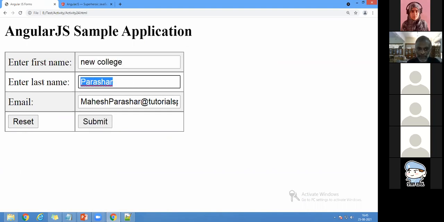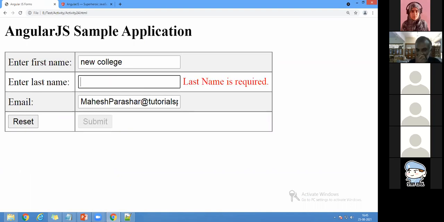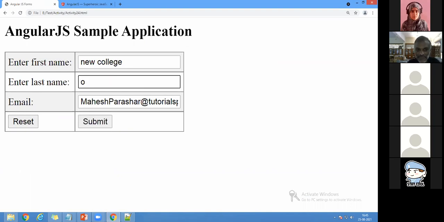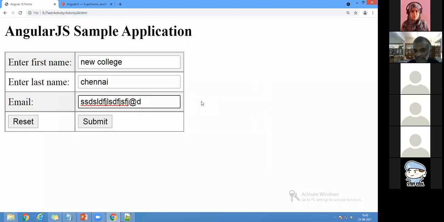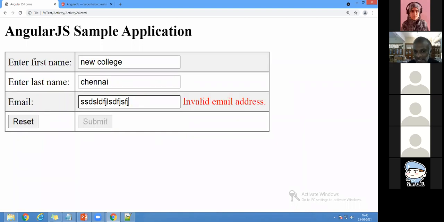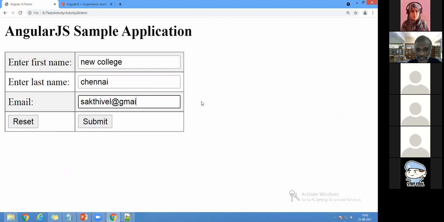So I'm going to write this here. Okay. Now I'm going to remove this. Last name is required. Okay. If you want, you can remove the email. Email is required. So if I type like this, see, if I put the and symbol, it will be controlled. I cannot type like this. Suppose I put the at symbol and I have to write here. You check it. The at the rate symbol is very important. If you write the same code in Java, you check how very difficult it is to write like this. So you can see that. Now you can see it is changed.